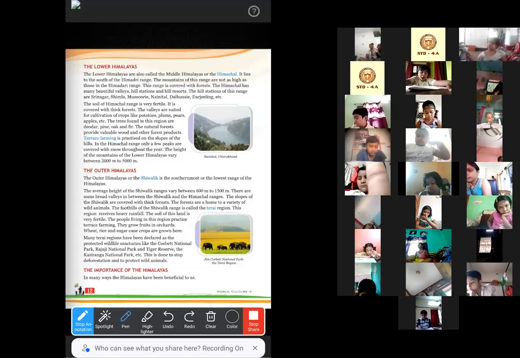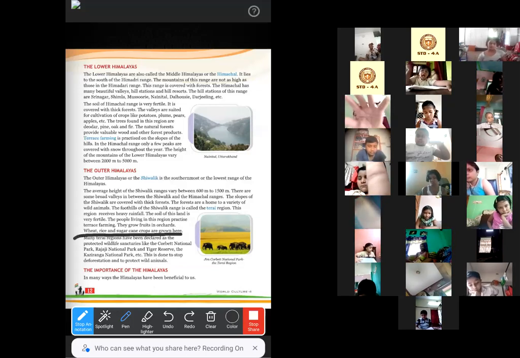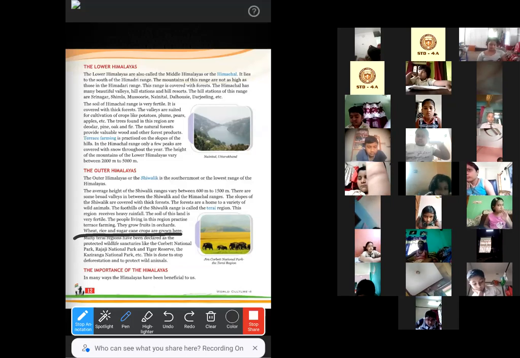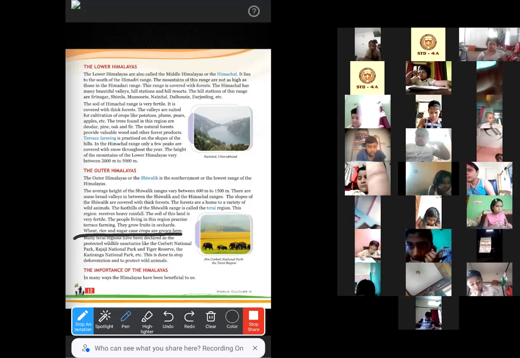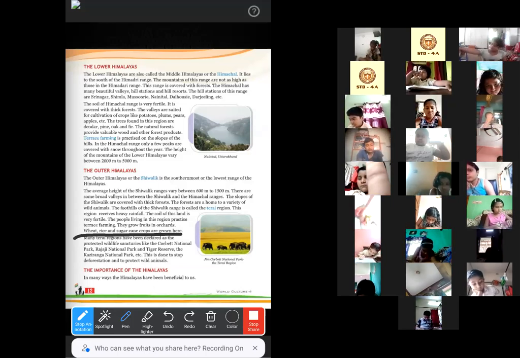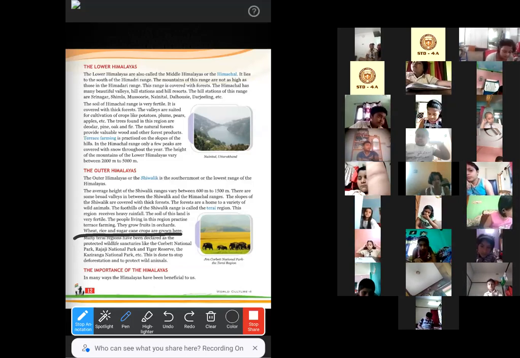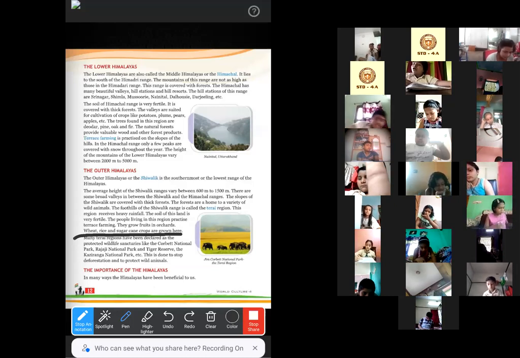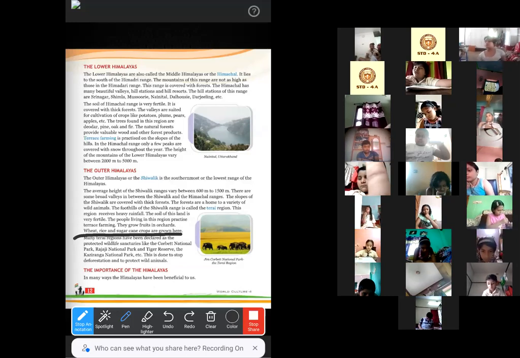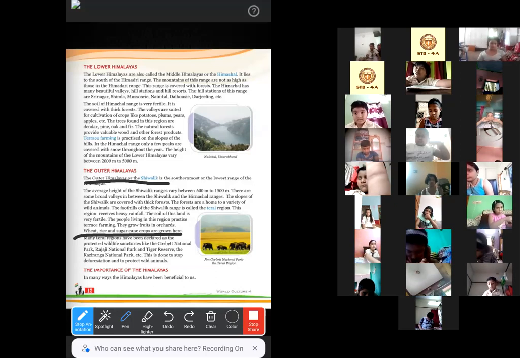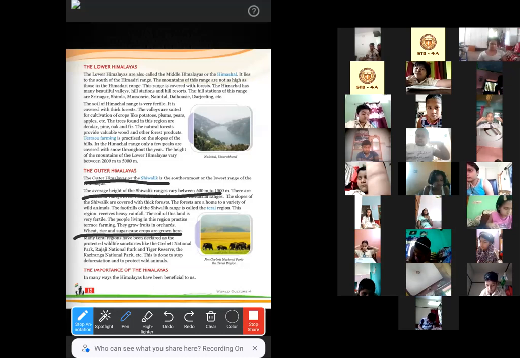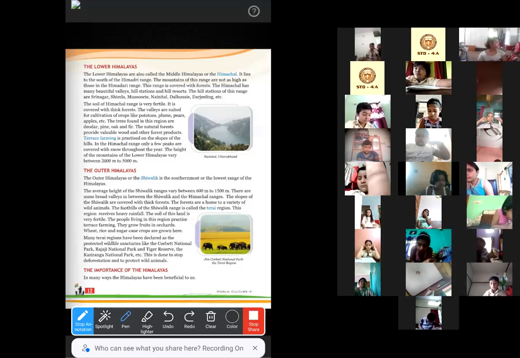So you can mark these lines. From these lines, very short type questions can come. In the coming FA1 exam also, short type questions will come. For that, you will have to read the whole content of the book very carefully. For example, what is another name of the Outer Himalayas? What is the average height of the Shivalik ranges? These types of short type questions can come.